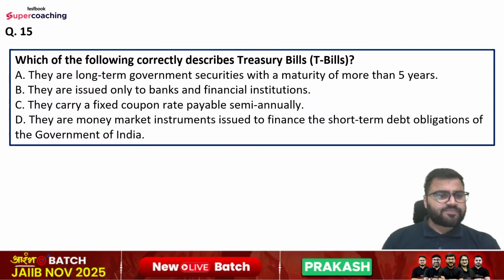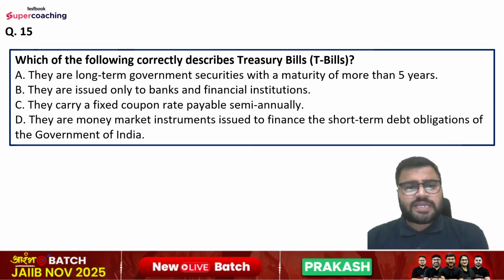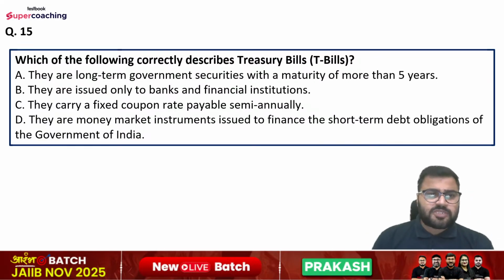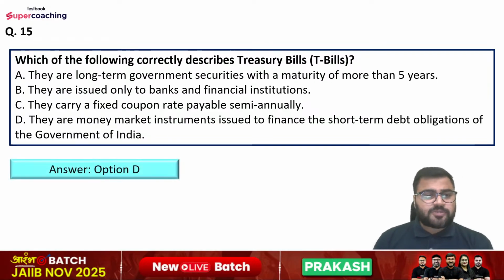Question number 15 is which of the following correctly describes the treasury bills? So options are: they are long-term government securities with a maturity of more than 5 years. They are issued only to banks and financial institutions. They carry a fixed coupon rate payable semi-annually. They are money market instruments issued to finance the short-term debt obligations of the government of India. So right answer is option number D here.